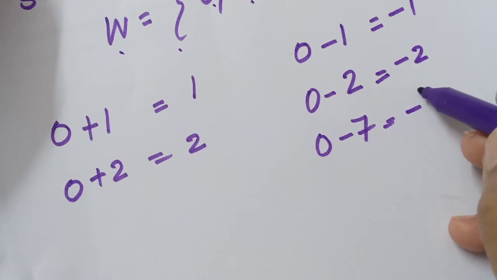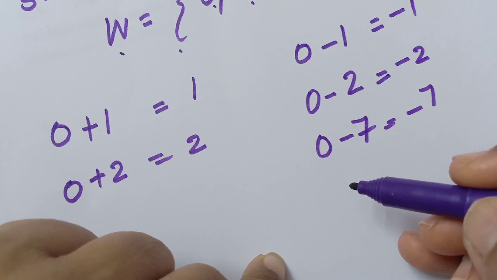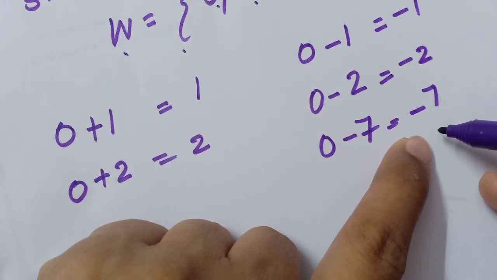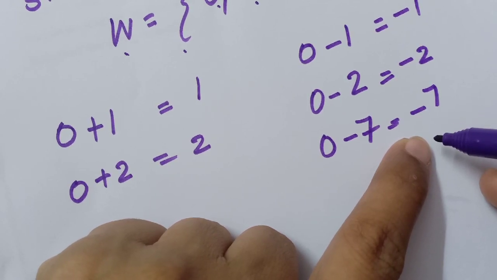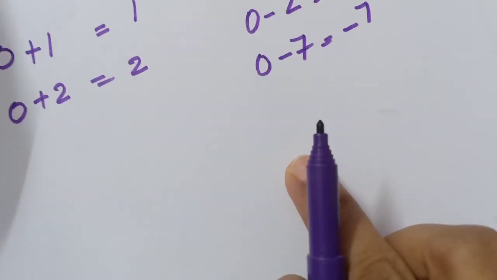So, minus 7 degrees Celsius means from 0, 7 less. 7 degrees less than 0. That only we will represent by minus 7. Minus 7 degrees means, did you understand? 7 degrees less than 0.